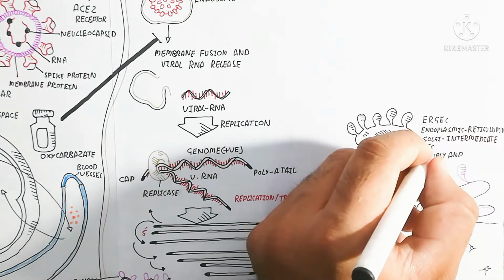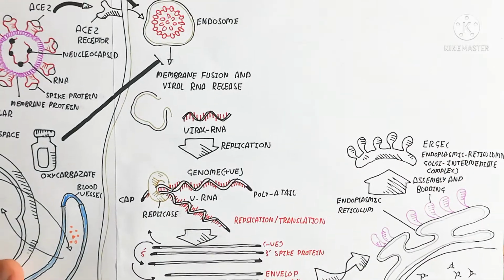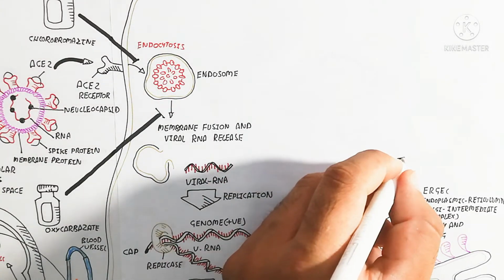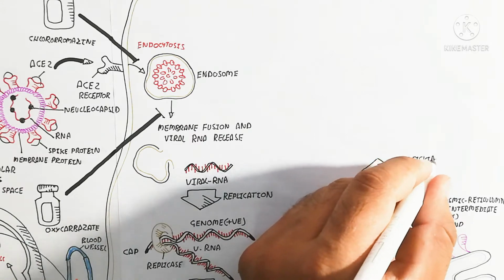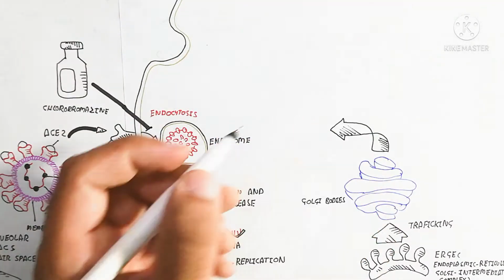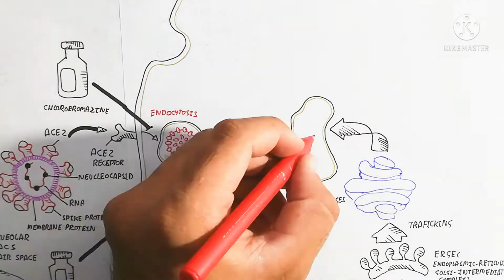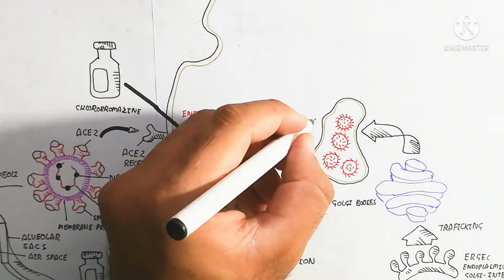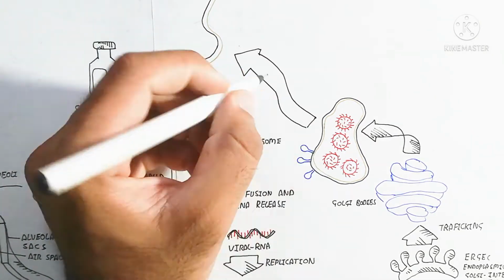So the Golgi body is used from the cis face to the trans face. This stack-like structure was discovered by Camillo Golgi, which basically attaches the cis face to the trans face for the maturation and packaging of the virus, that is, the maturation of the protein. It means the virus is similarly containing protein and genome.